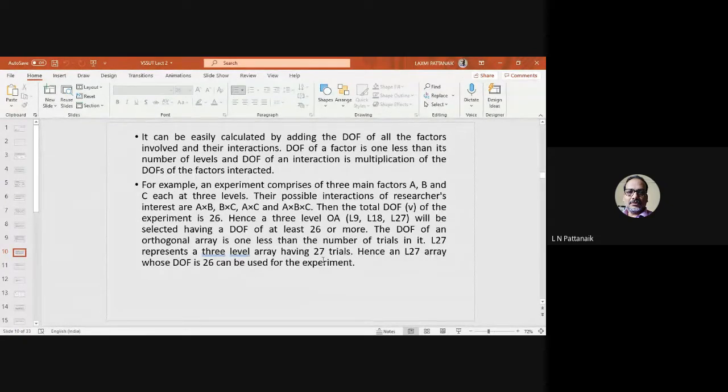Because you have to sum up all the individual degrees of freedom. For example, for individual factors, it becomes 2 plus 2 plus 2, because there are 3 levels. So as I said, for a factor, the degree of freedom becomes 1 less than the number of levels. So 2 plus 2 plus 2, then A cross B is 2 into 2, B cross C is again 2 into 2. Likewise, it will go on multiplying and adding, you will find it coming out to be 26.